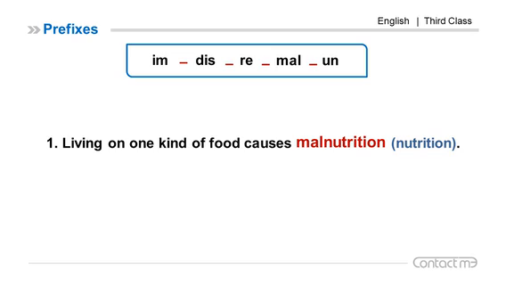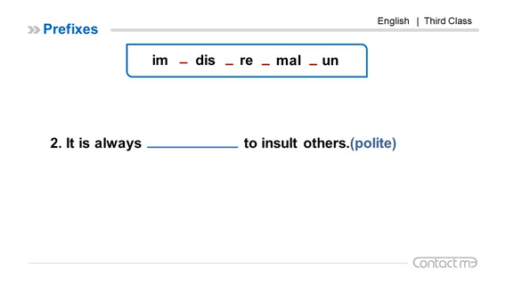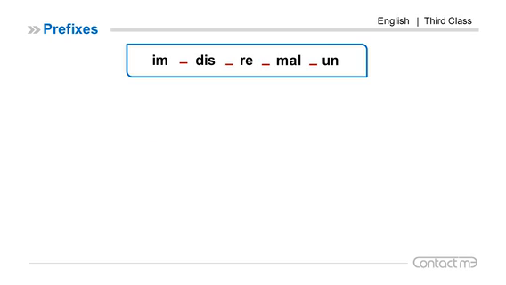Living on one kind of food causes malnutrition. Number 2, it is always to insult others, polite. Here we have the prefix IM. It is always impolite to insult others.